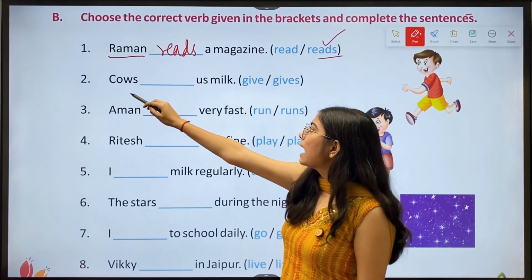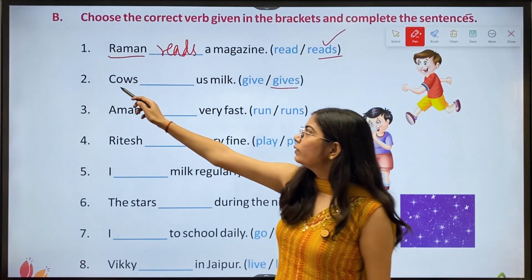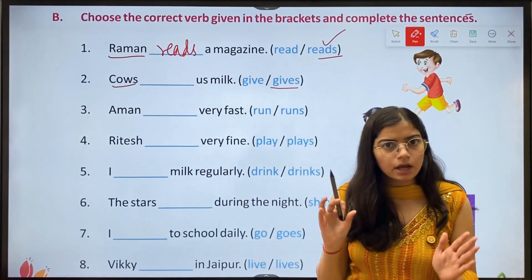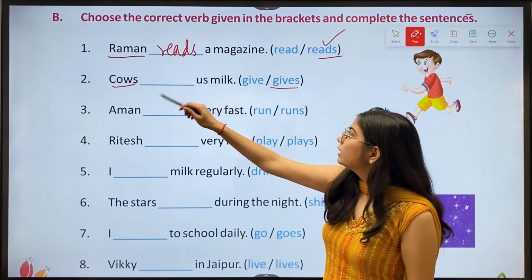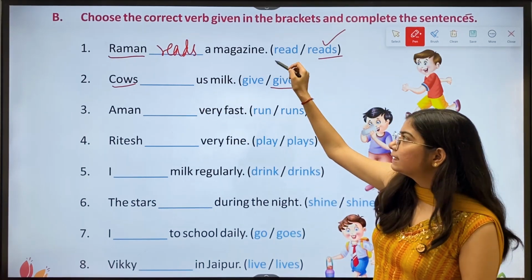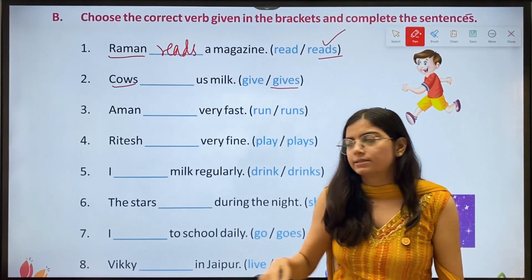Then second, cows dash us milk, give slash gives. Now we have the word cows, which is a plural noun, right? So here we'll write give, okay, without any s or es.